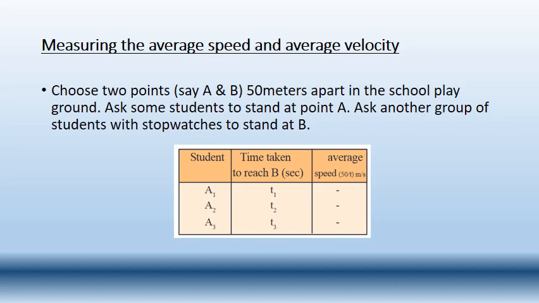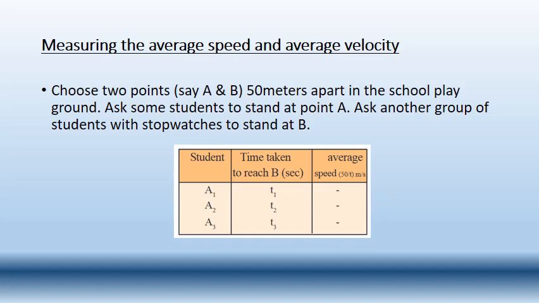Or otherwise you can do the opposite thing also. We can ask the students at point A to stand and wait, and give the students at point B the stopwatches so that they measure the time. Here they have given the students at point B the stopwatches to note the time. What did the students at point B do? They started the stopwatches when the students at point A were told to run.